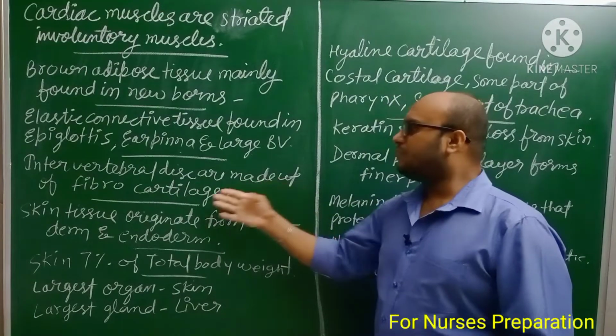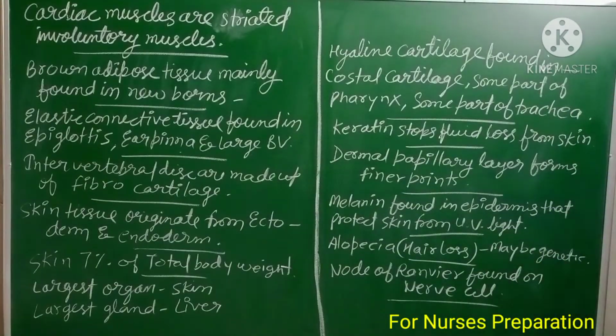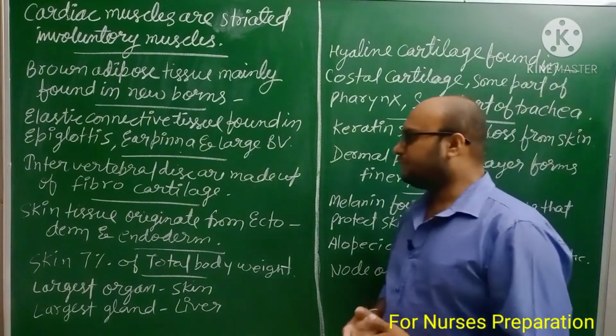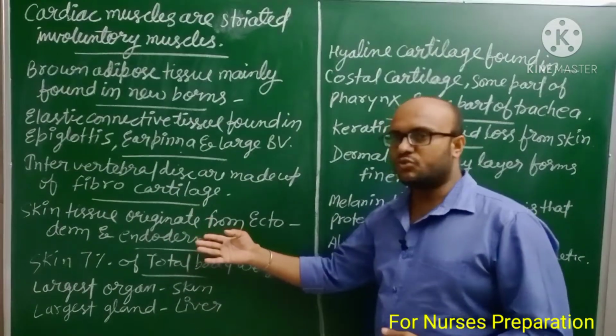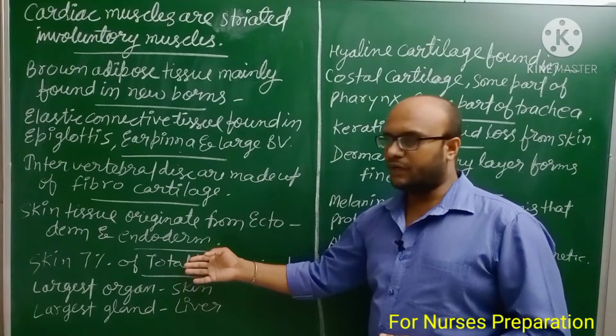Next, intervertebral discs are made up of fibrocartilage. Skin tissue originates from ectoderm and endoderm.